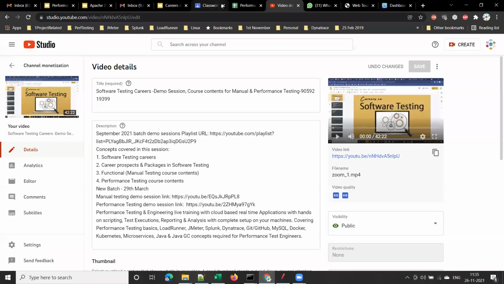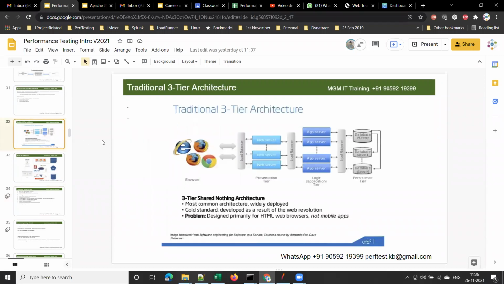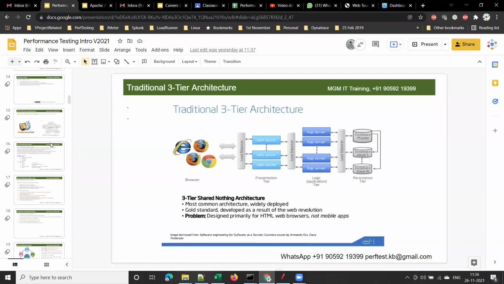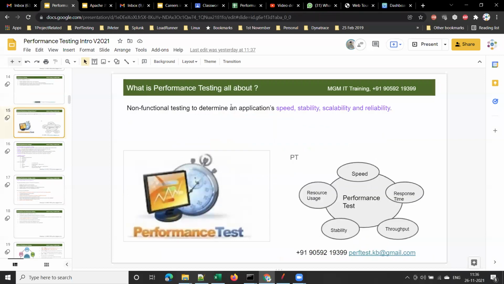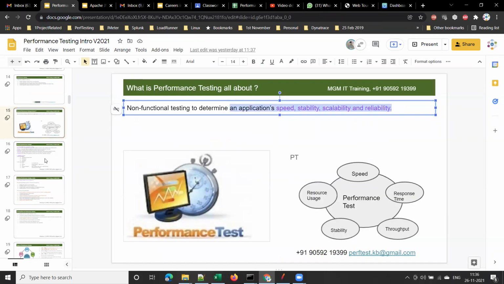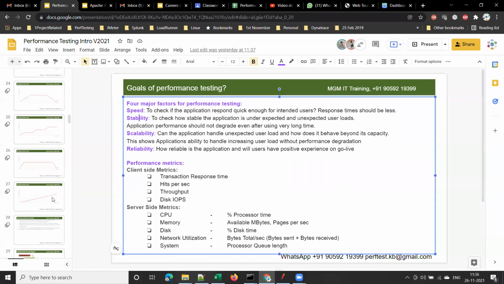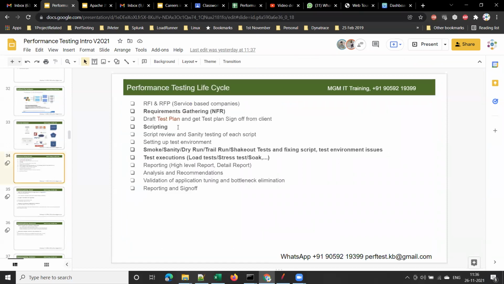Let's go back to performance testing. Performance testing is a non-functional testing to determine the speed, stability, scalability, and reliability of an application, whether it is a web application or a mobile application. I explained what speed, stability, scalability, and reliability are. These are all basics, and you do not have much dependence on the previous day's concepts.